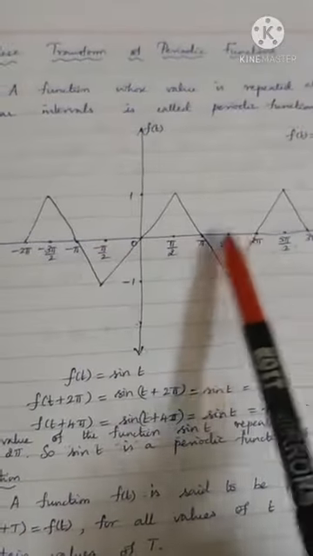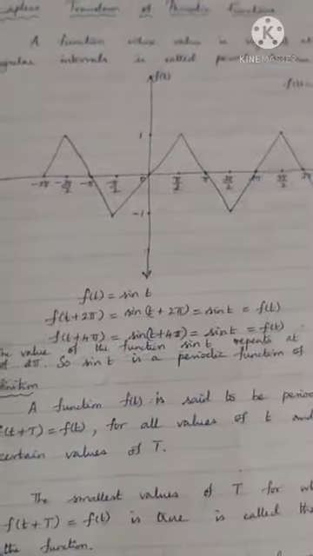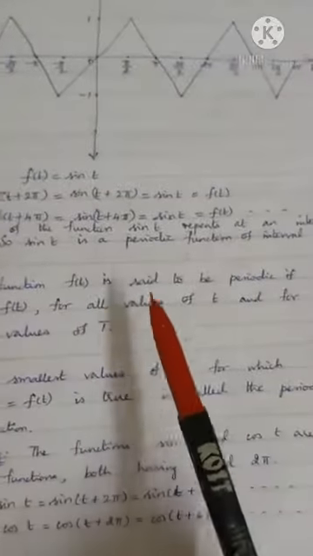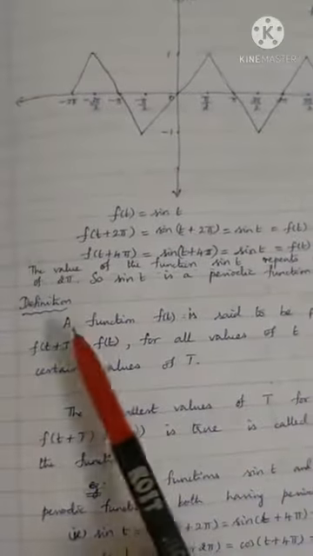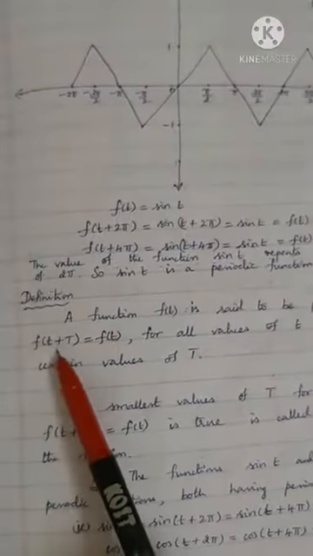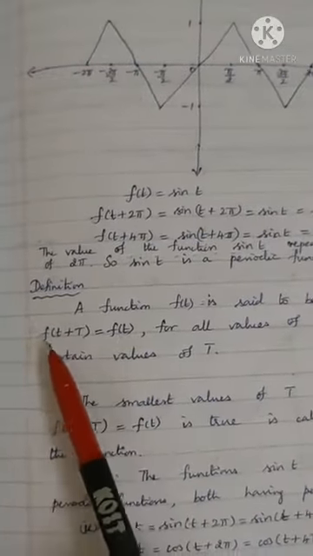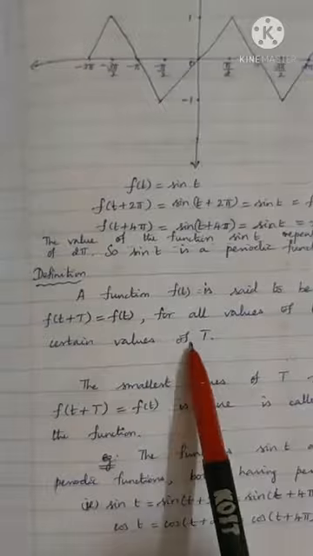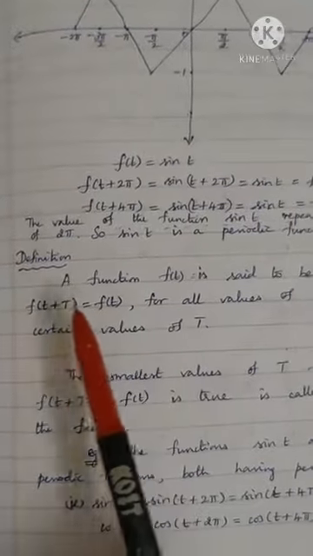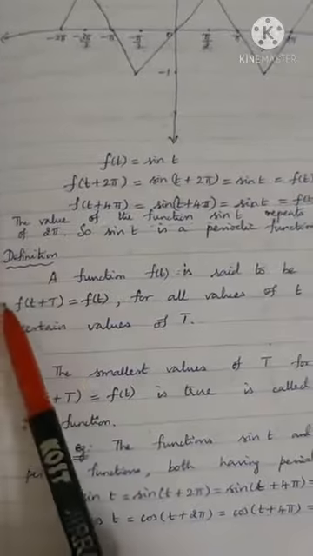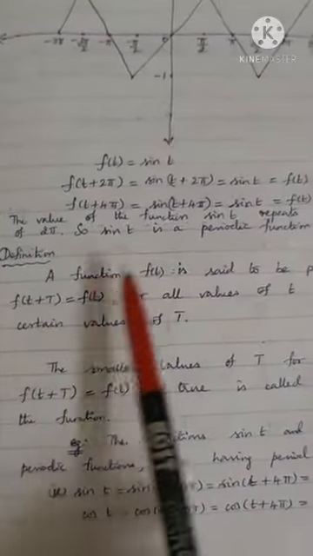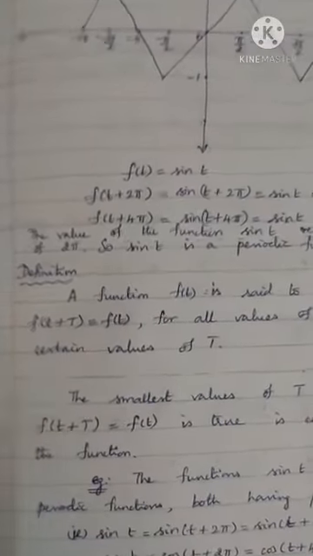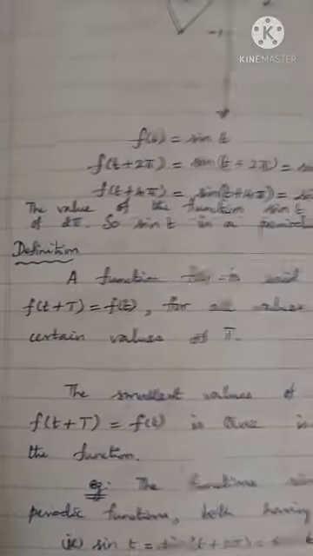Mathematically, a function f of t is said to be periodic if it satisfies the condition f of t plus capital T equals f of t, for some values of capital T and for all values of small t.